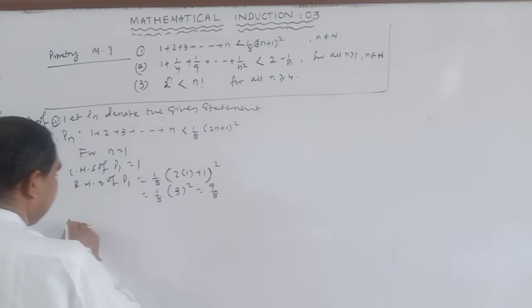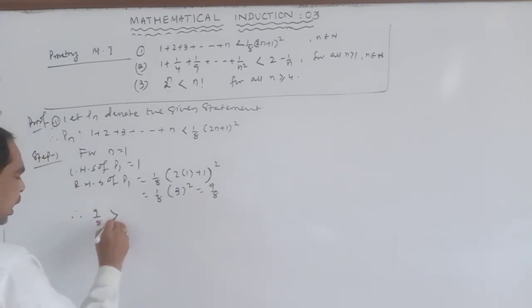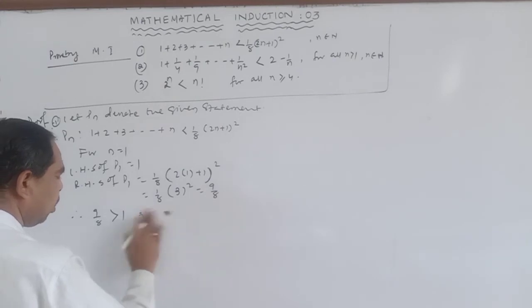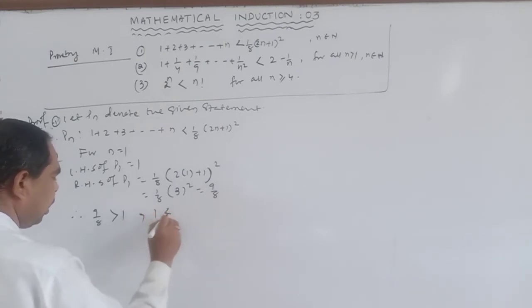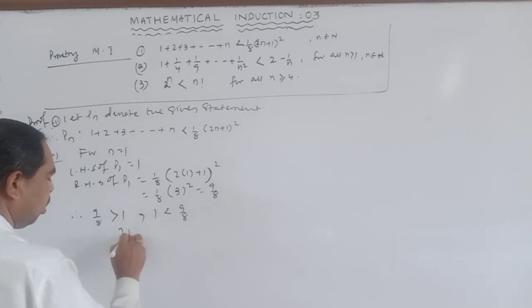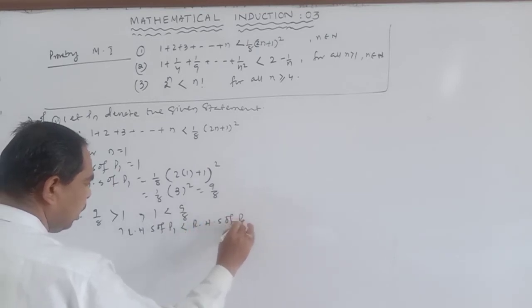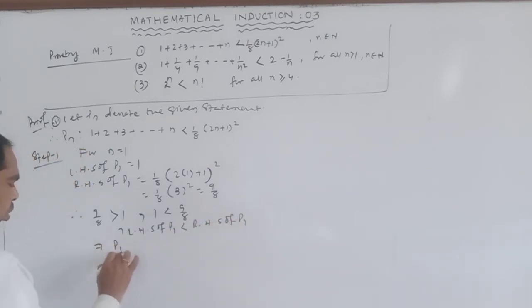9 by 8 is greater than 1, so this implies 1 is less than 9 by 8. So LHS of P1 is less than RHS of P1. So P1 is true.